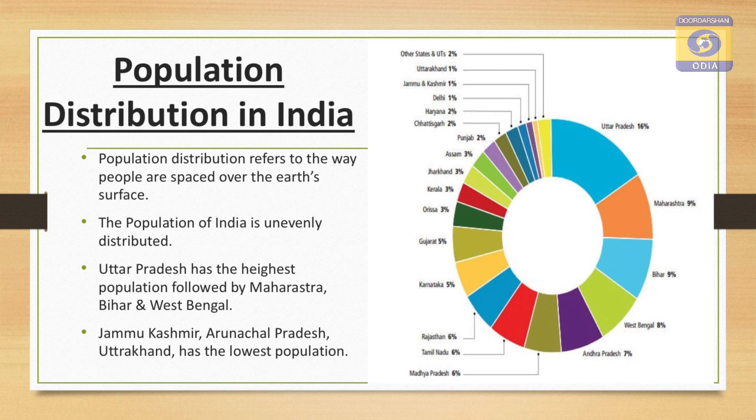For example, Uttar Pradesh has the highest population, followed by Maharashtra, Bihar and West Bengal, whereas states like Jammu Kashmir, Arunachal Pradesh and Uttarakhand have very low population. This is a pie chart showing the population distribution of different states, where Uttar Pradesh has the highest contribution to the Indian population, whereas Sikkim has the lowest contribution.